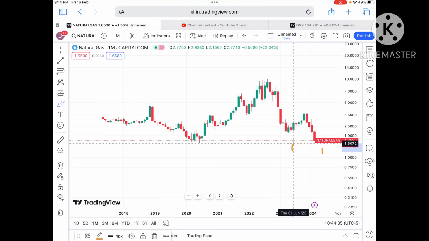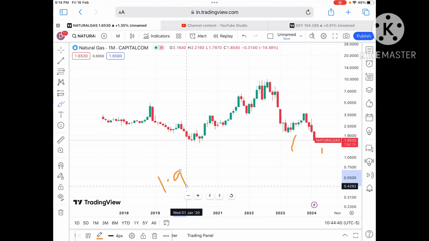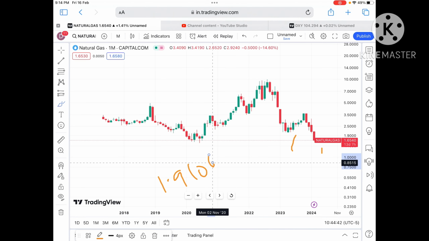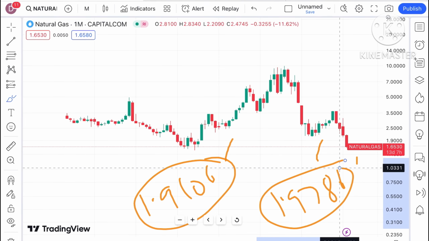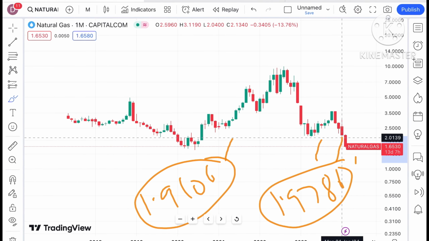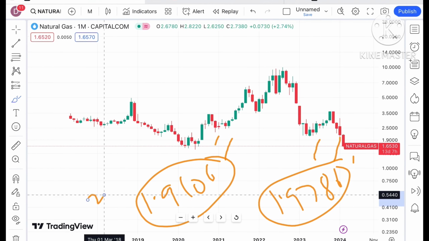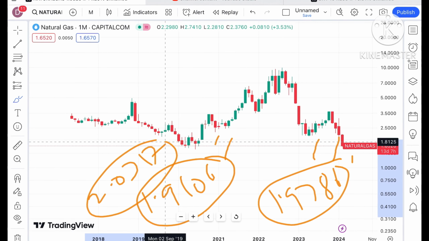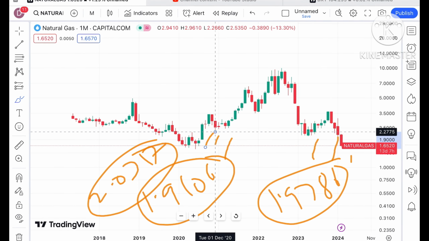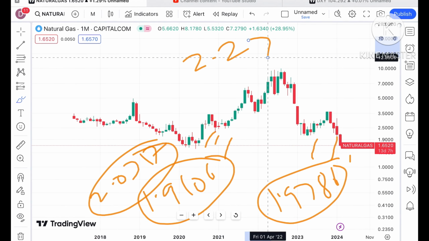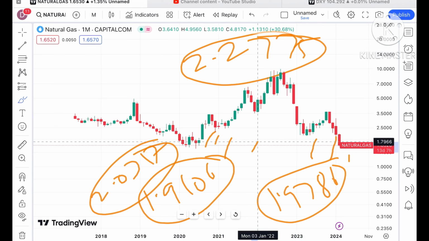So suppose the price sustains this level, what we can see is it can go towards its next resistance at a level of 1.9106. If it goes above that level, a further upside towards a level of $1.9786. Keep in mind that as soon as the price goes above 1.9786, it will cross a level of around 2.0317, which is already a weak resistance. So chances are high it will cross that level and touch a level of